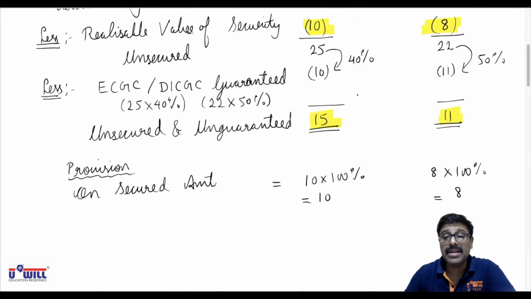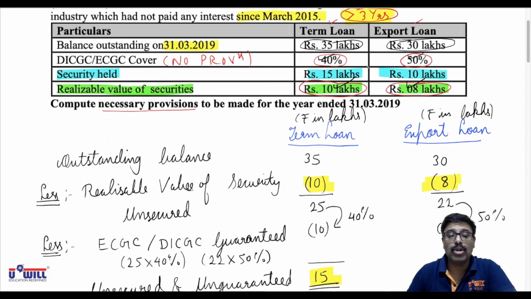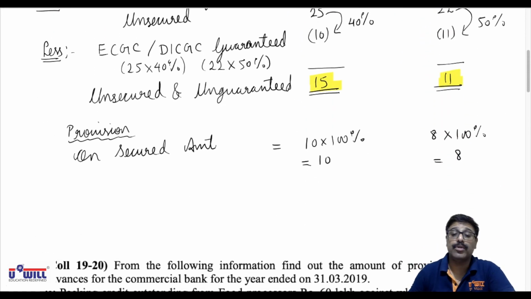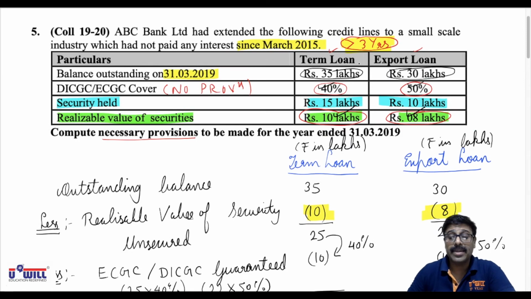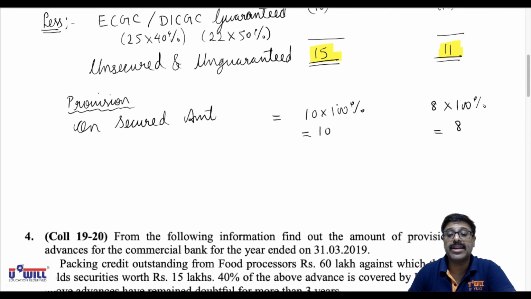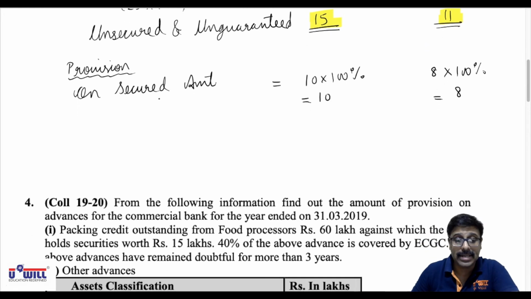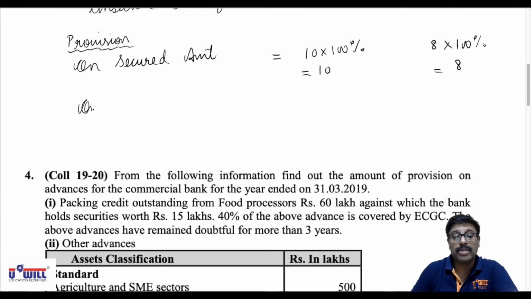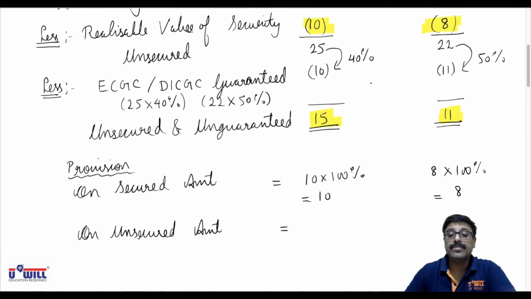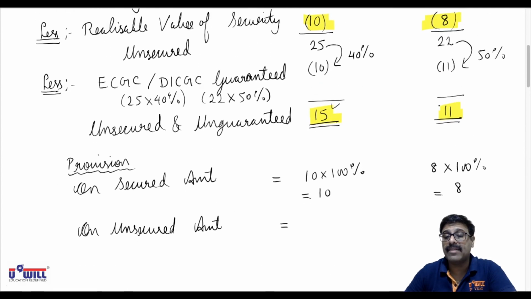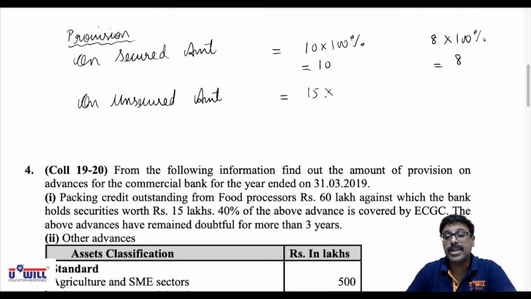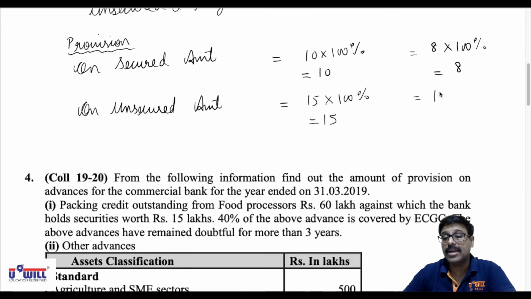Yes, had it been 1 to 3 years, then on the secured amount we would have created 40% provision, and had it been less than 1 year, then we would have created 25% provision, as we studied in the rules in the last lecture. And on the unsecured amount we always have to create 100% provision only. So 15 and 11, full 100% provision. 15 into 100%, 15 lakhs, and 11 into 100%, 11 lakhs.